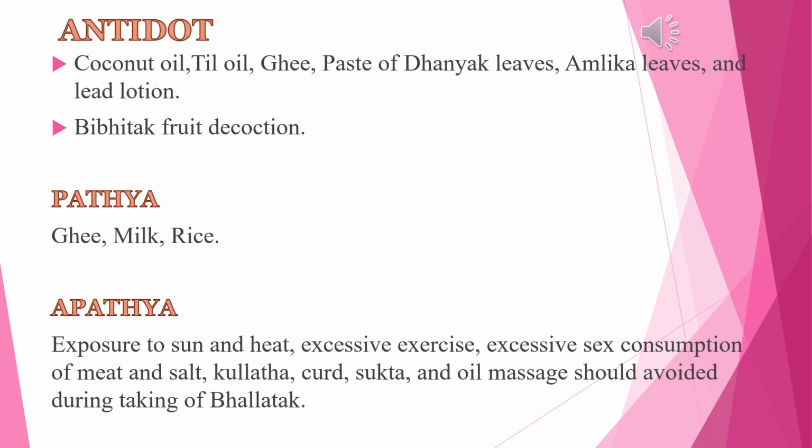Antidotes are coconut and coconut oil, til, ghee, paste of dhaniya leaves, juice of amlika leaves and lead solution, which are used as antidote of bhalataka poisoning. Bibhitak fruit decoction or powder is also used as a specific antidote in bhalataka toxicity.